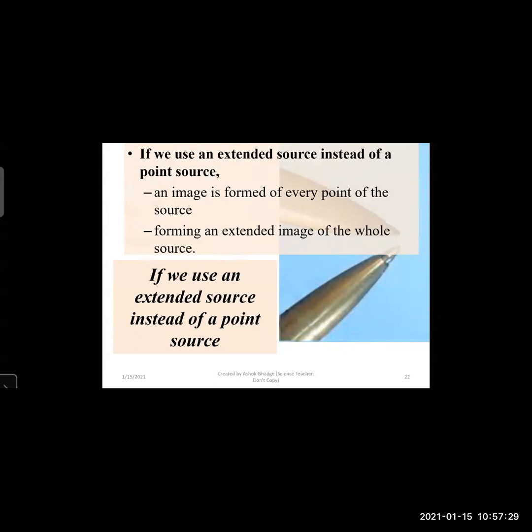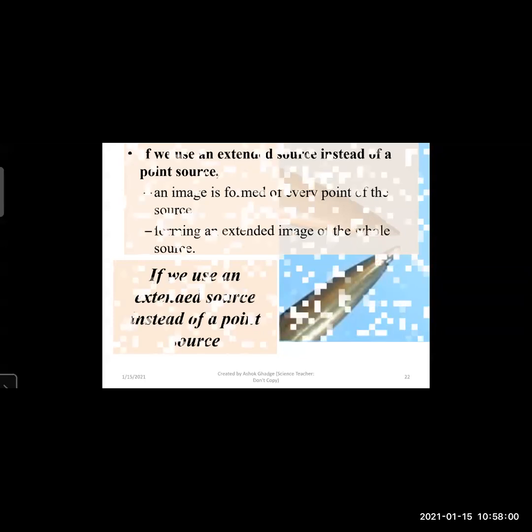If we use an extended source instead of a point source, just as we have seen that the image of point O is forming behind the mirror, and the name of that image is O1. Now we will see the extended image. If we use an extended source instead of a point source, an image is formed of every point of the source, and that forms the extended image of the whole source.